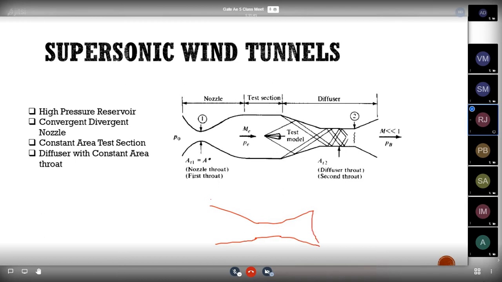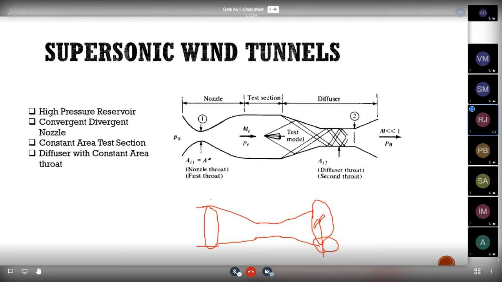Finally, if it is a suction type, we will be having a fan here, suction fan here, with the motor attached to it. And if it is a blowing type, it will be attached to the front section. But in a suction type, we will be having a settling chamber here.